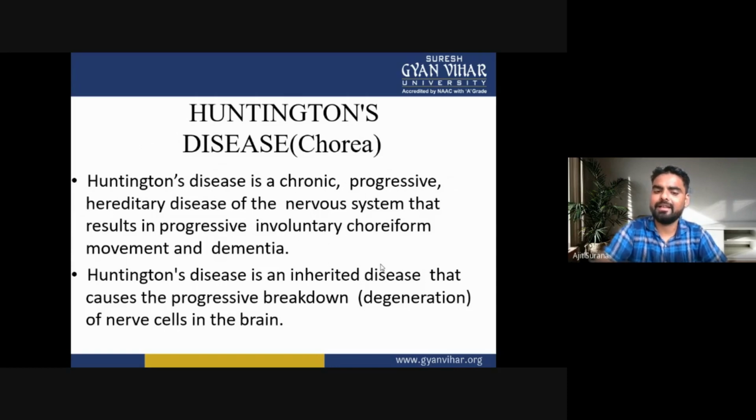Our next definition: Huntington disease is an inherited disease that causes the progressive breakdown of nerve cells in the brain.